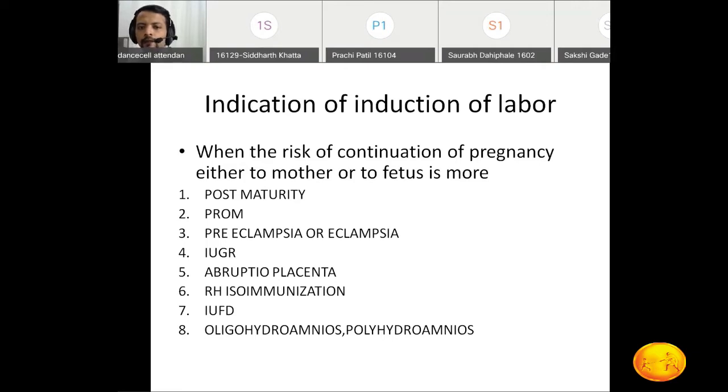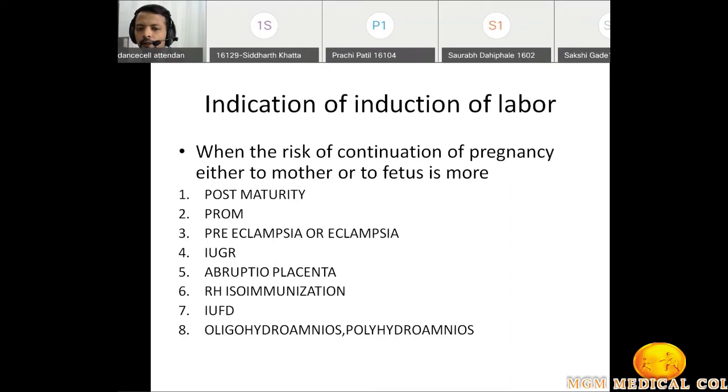The same with PROM. If membranes are already ruptured, in that case, the possibility of chorioamnionitis is there and she is term. Then, if we continue the pregnancy, there will be a risk to the mother as well as the fetus. That's why we induce in cases of PROM. Then, preeclampsia, eclampsia. What is the protocol in preeclampsia, eclampsia?